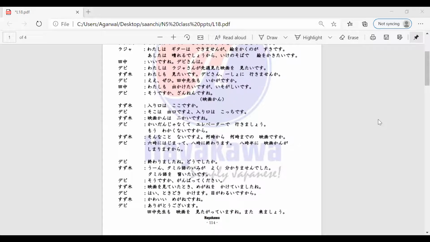So it is, iriguchi wa koko desu ka? So he's asking a question, right? Is this the entrance? Is the entrance over here? So remember, it is iriguchi and not iruguchi. A lot of you are pronouncing it as iruguchi, but it's iriguchi. So Devi-san is responding to that, right? Jeevan-san, can you read the dialogue for me?